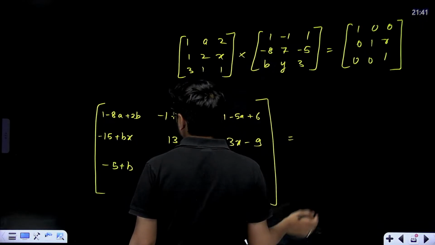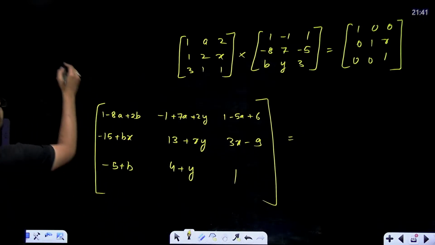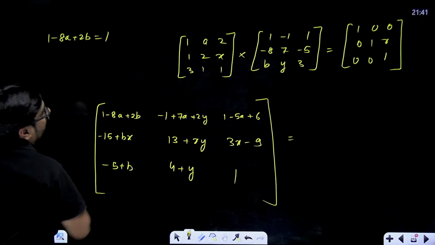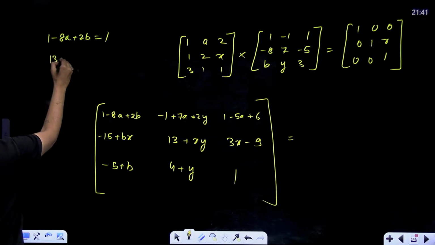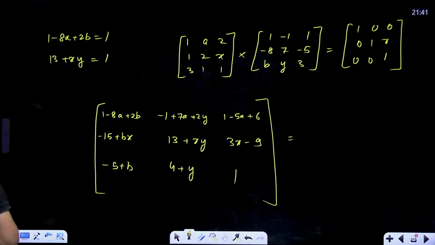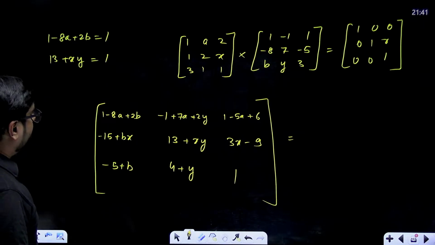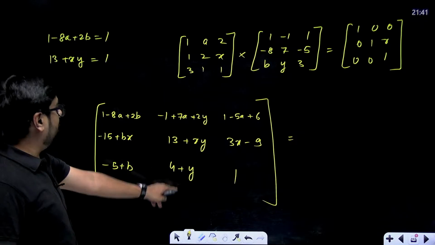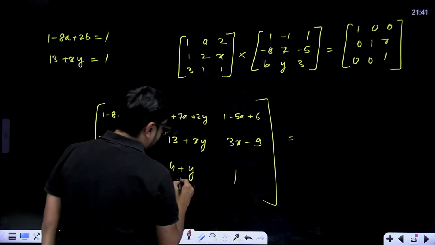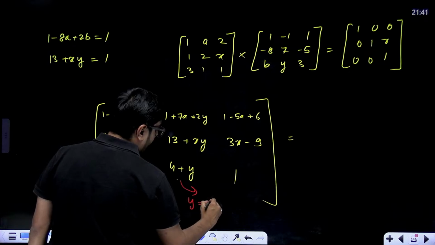This is equal to these. So you just have simple linear equations now. 1 minus 8a plus 2b is equal to 1. Similarly, your 13 plus xy is equal to 1. And this equation you have. Then 4 plus y, you can use this. 4 plus y is equal to 0. So from here y will come out to be minus 4.